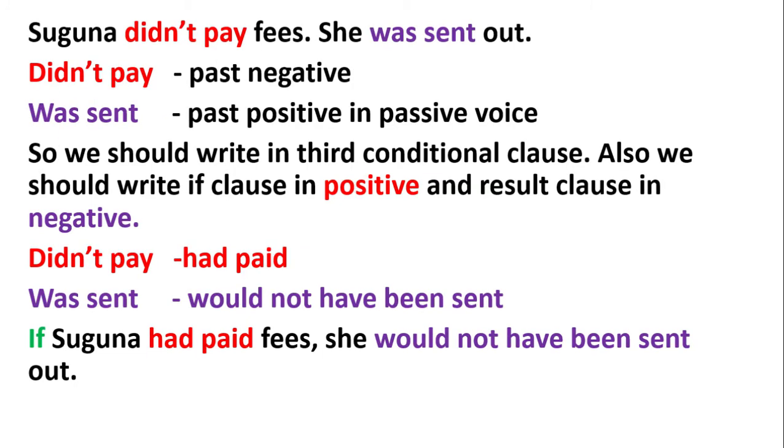Suguna didn't pay fees. She was sent out. Didn't pay is past negative. Was sent is past positive in passive voice. So we should write in third conditional clause. Also we should write if clause in positive and result clause in negative. Verb didn't pay is changed into had paid. Verb was sent is changed into would not have been sent. Been indicates the passive voice. If Suguna had paid fees, she would not have been sent out.